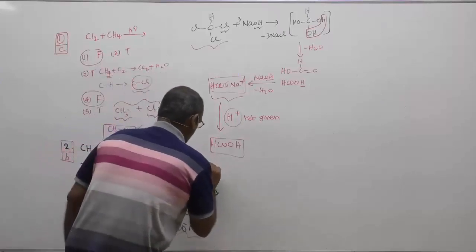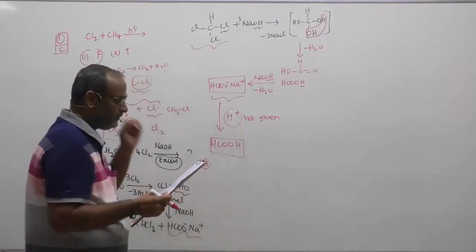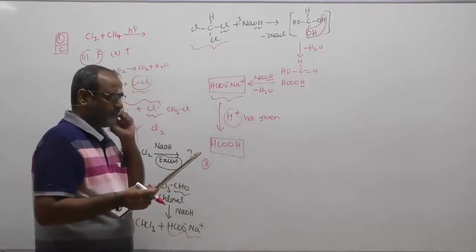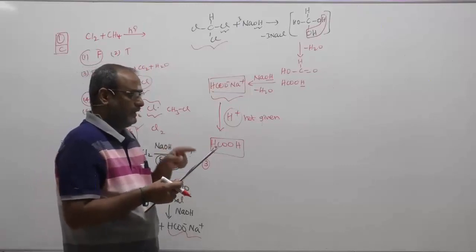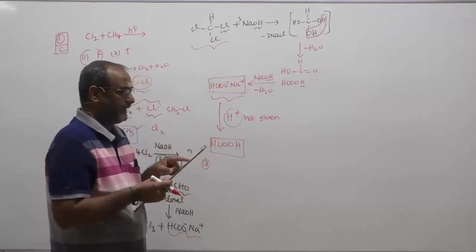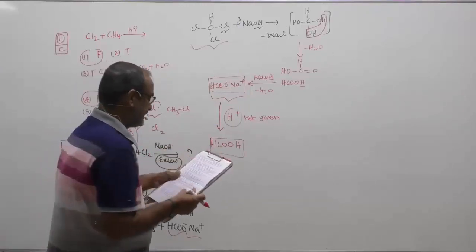Okay. And what about the third one? Question number 3. Intermolecular dehydration of glycol and intramolecular dehydration of glycerol yields dash and dash.